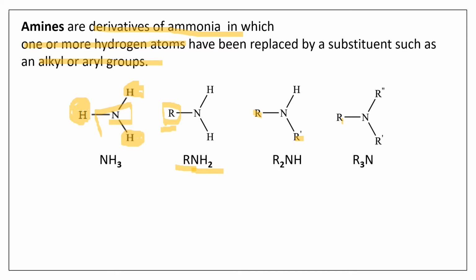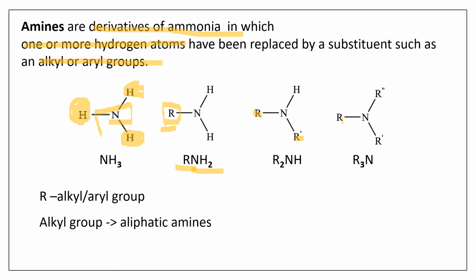Right. So this R can be any alkyl or aryl group. If these amines have an alkyl group present in place of R, then it is aliphatic amines, or if any of these R groups is an aromatic ring or an aromatic group, then we call that amine as aryl amines. So depending on whether an alkyl group is linked to the nitrogen or an aromatic ring or aryl group is linked, we call it aliphatic amines or aromatic amines or aryl amines.